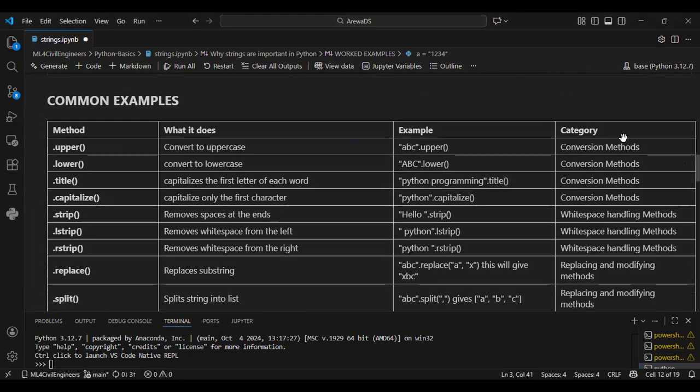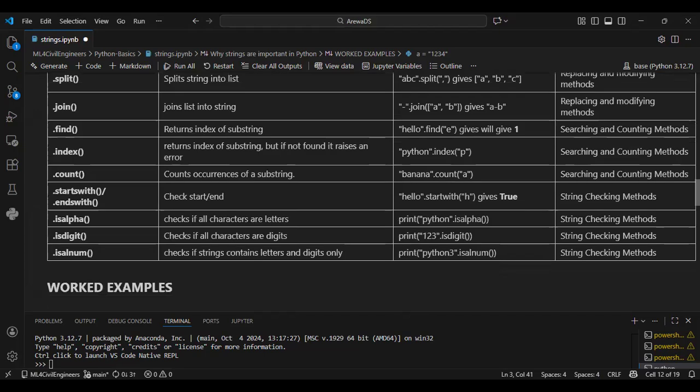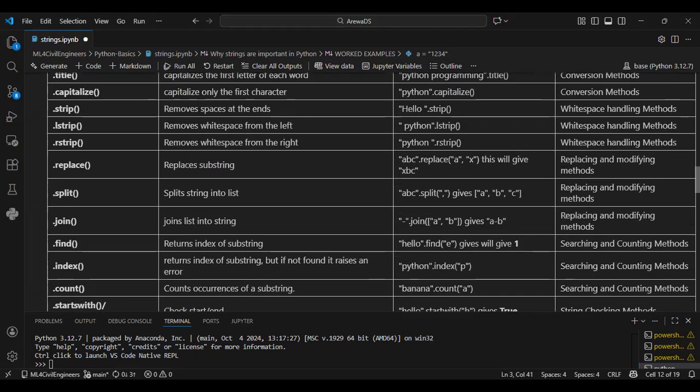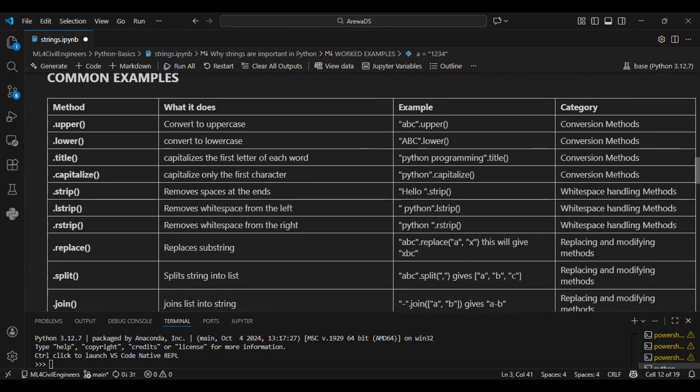That's why I took my time to provide this cheat sheet for you, so that you can go through them and learn them. You don't need to memorize them, but once you understand how to work with them, it's very, very simple. We're in a modern era. You don't need to memorize anything. Once you come across a situation where you want to use it, you can go and learn how to write it. The only thing you need to understand is how to use it.